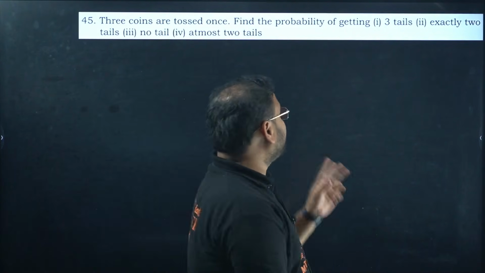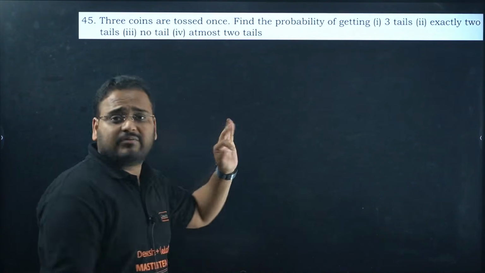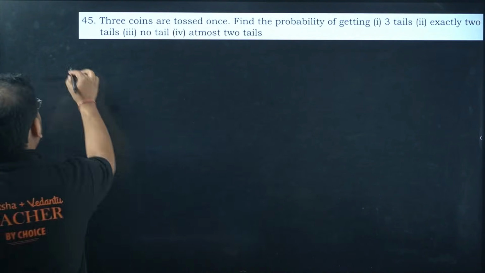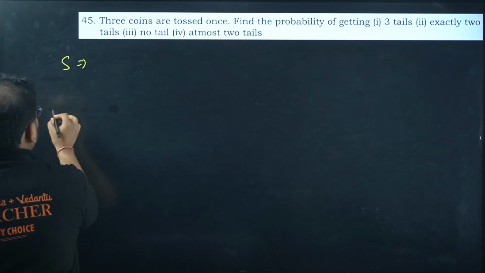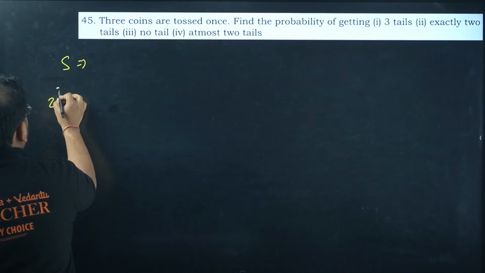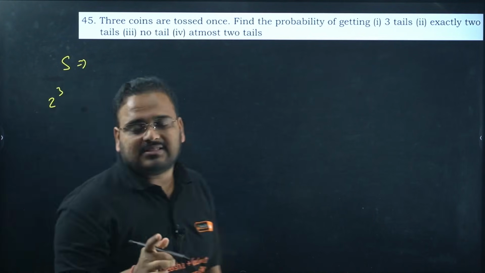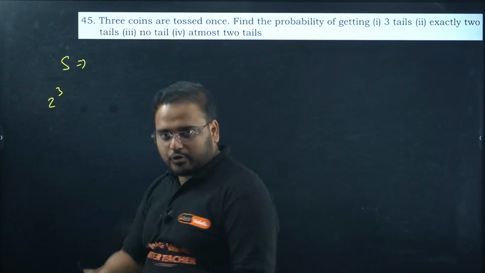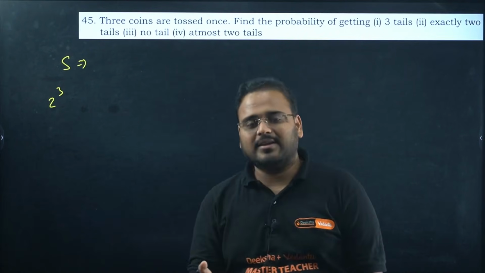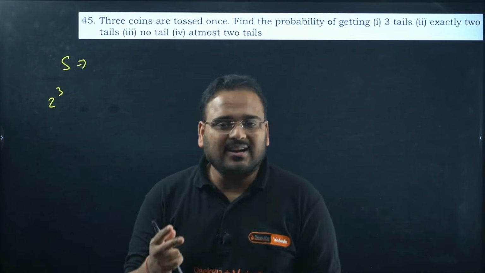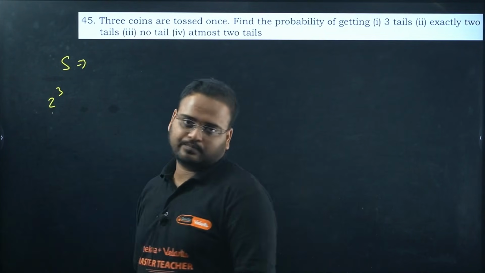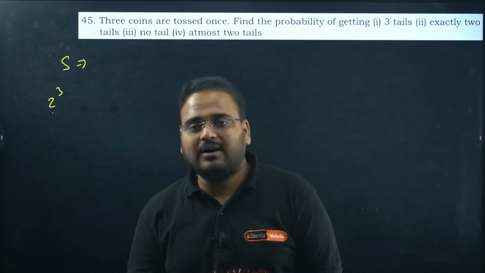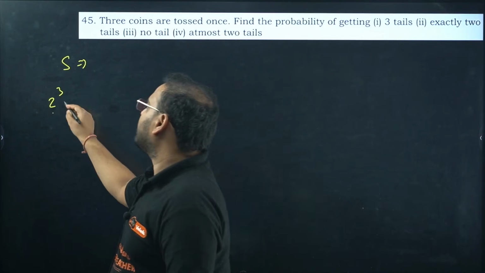Next, 3 coins are tossed once. Find the probability of getting 3 tails. You have tossed 3 coins. Can you write the sample space? Very easy, sir. We know how we can get the result: 2 power 3, because number of events is 3 and number of outcomes per event is 2. If you toss a coin, you'll get either heads or tails. So number of outcomes is 2. How many tosses you have? 3 tosses. 2 power 3 will become 8.